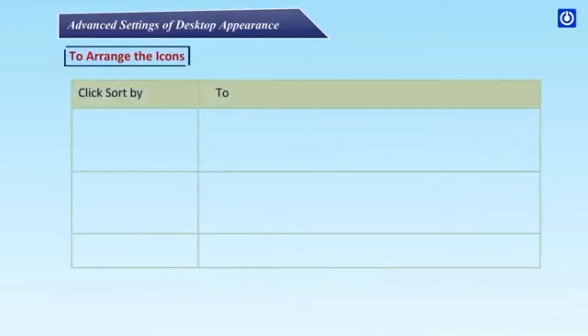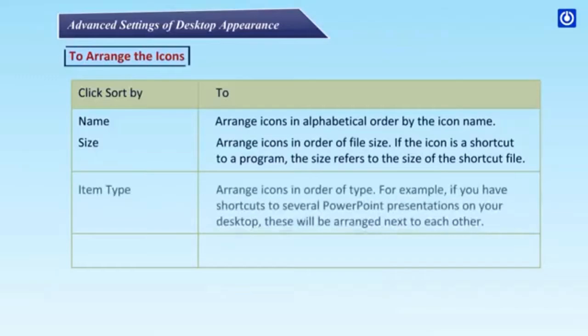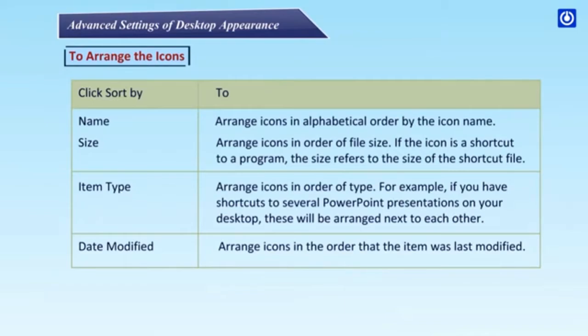Click Sort By, then Name. Arrange the icons in alphabetical order by the icon name. Size. Arrange icons in order of file size. If the icon is a shortcut to a program, the size refers to the size of the shortcut file. Item type. Arrange icons in order of type. For example, if you have shortcuts to several PowerPoint presentations on your desktop, these will be arranged next to each other. Date modified. Arrange icons in the order that the item was last modified.